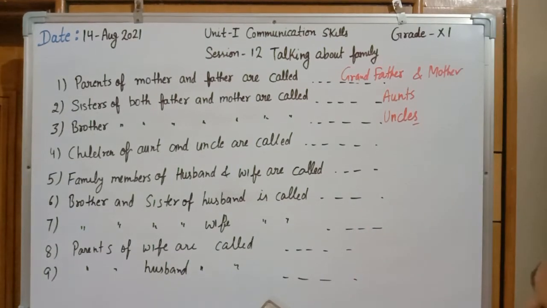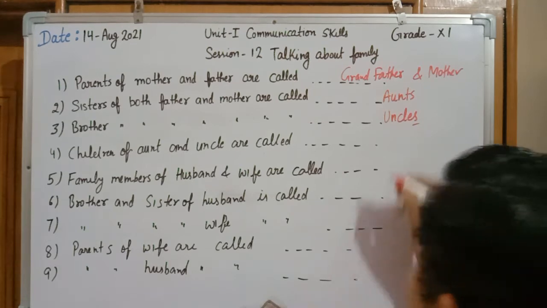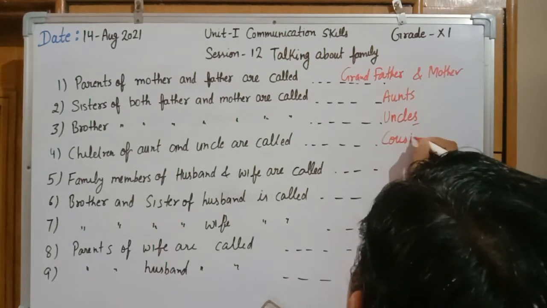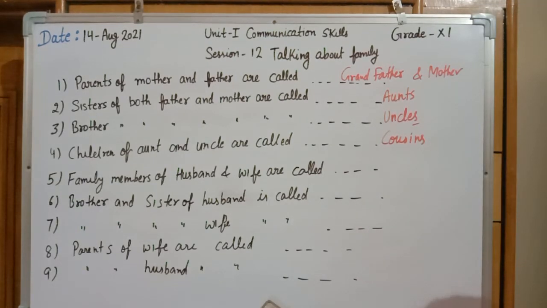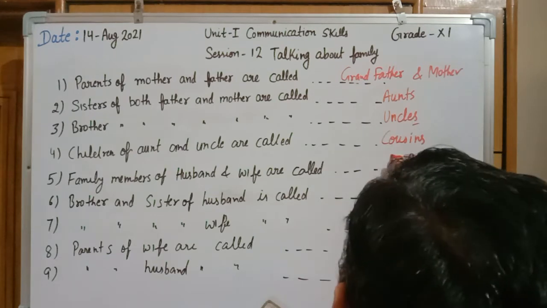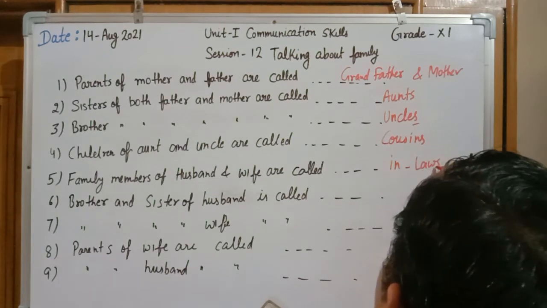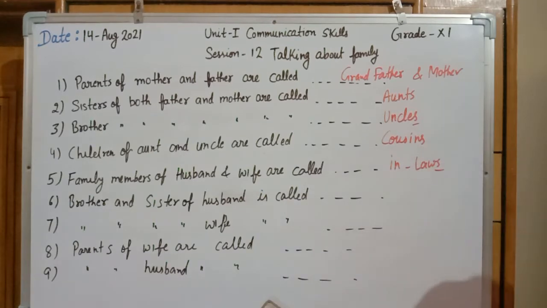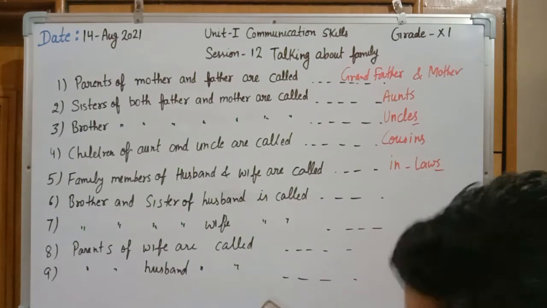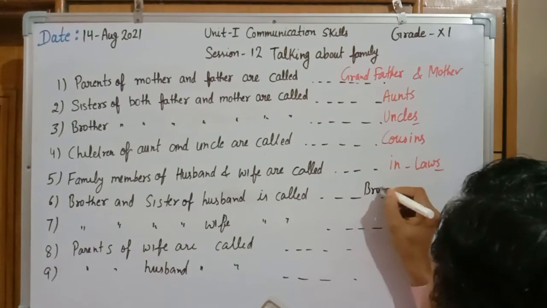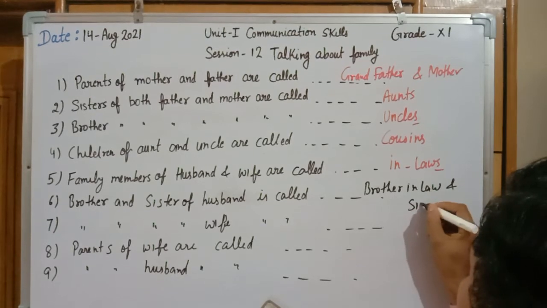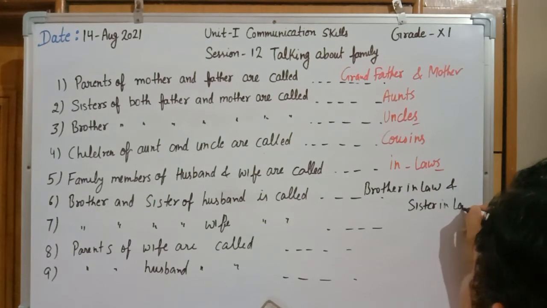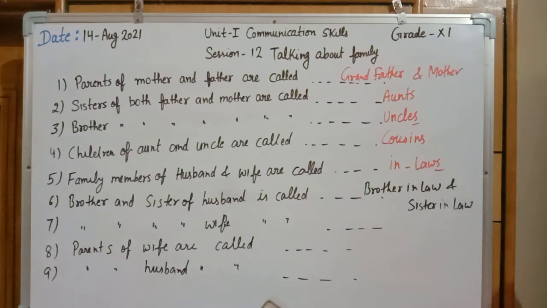Next, children of aunt and uncle are called cousins. Next, family members of husband and wife are called in-laws. Brother and sister of husband are called brother-in-law and sister-in-law. Next, brother and sister of wife are called, same, brother-in-law and sister-in-law.